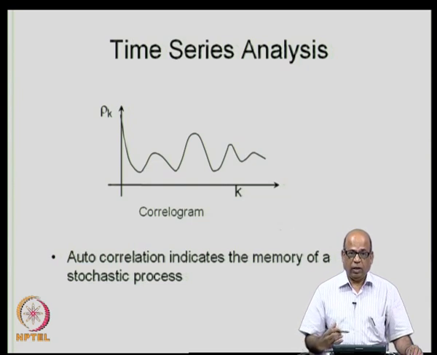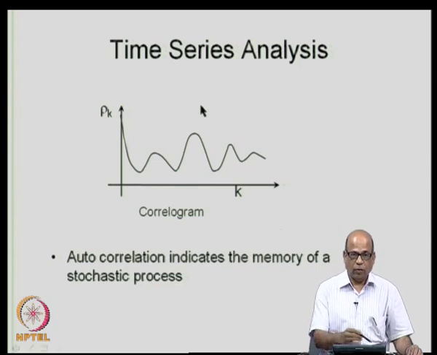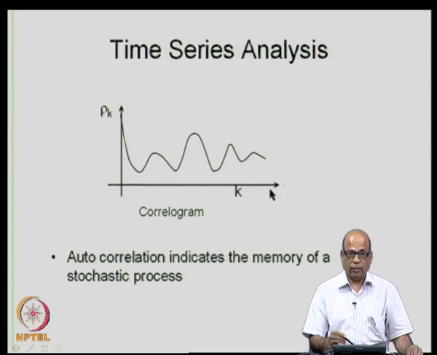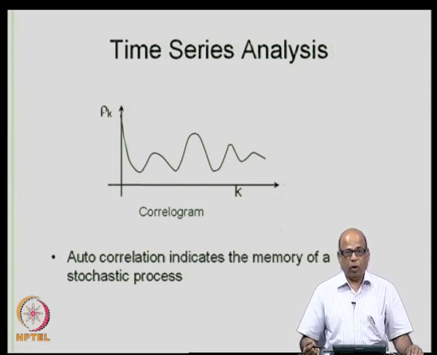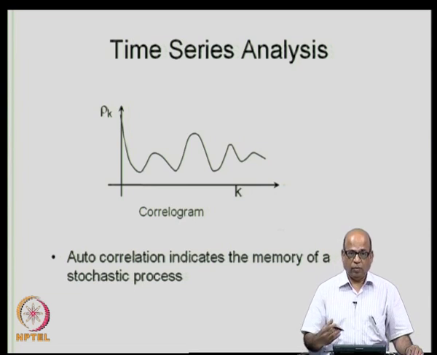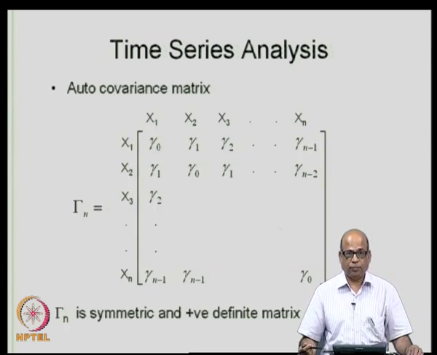Whenever we are dealing with time series analysis, we first plot the time series as observed, and then the next step is to compute the correlations rho k for various lags k and plot the correlogram. Correlogram immediately gives us important information about the time series, which we will see through some examples.